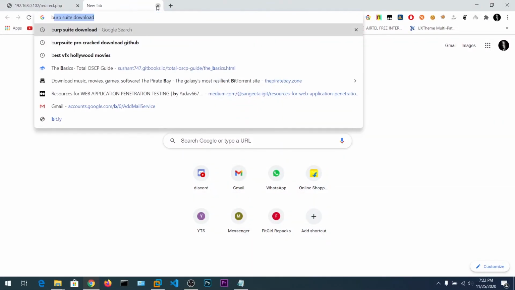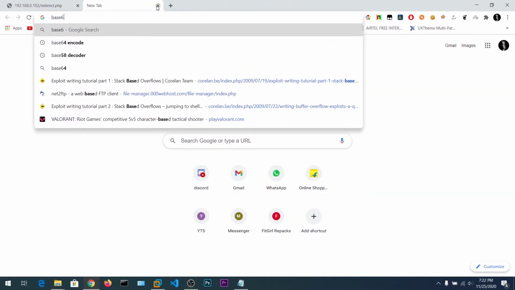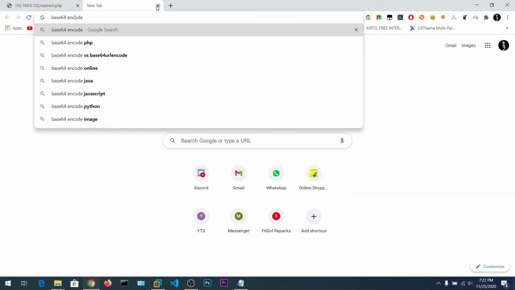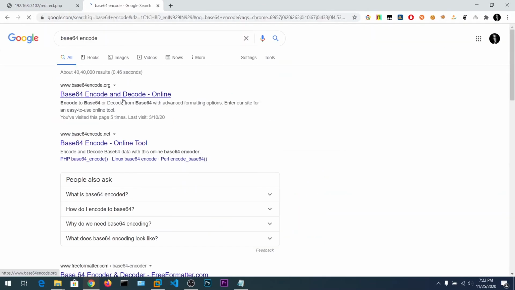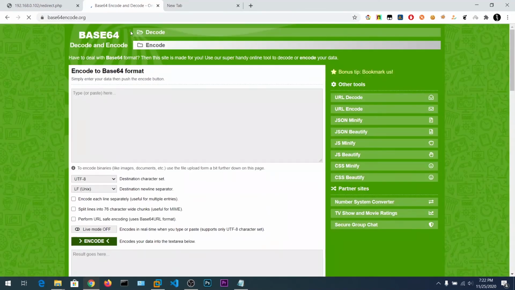So let's go to base64 encoding. You can also do this in Burp. There are encoding and decoding options in Burp Suite, but you can use these online tools as well. If you are using Linux, there is a tool base64. You can directly encode and also decode from the terminal itself.